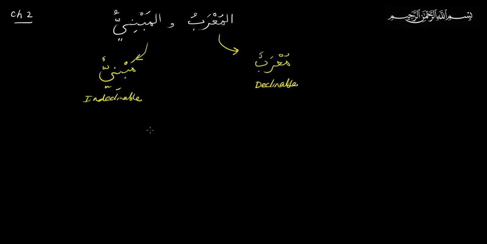So the chapter starts on page 27. And then we talk about Anwa'ul Bina. Anwa means types. Bina is construction, Anwa'ul Bina'i, mudaf ilayh. Anwa'ul Bina'i means types of mabni words. What can they be mabni on? So words can be mabni, fixed, and they can remain fixed in that condition.